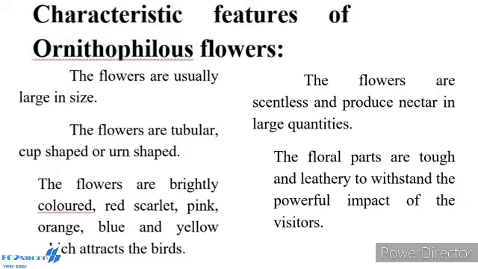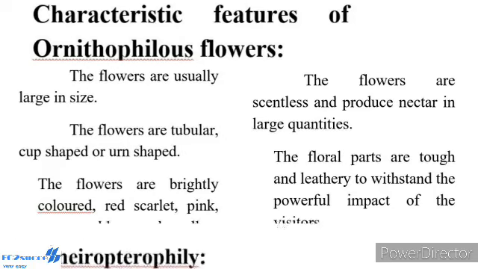The flowers are usually larger in size. The flowers are tubular, cup-shaped or bell-shaped. The flowers are brightly colored red, scarlet, pink, orange, blue, and yellow, which attracts the bird. The flowers are scentless and produce nectar in large quantities. Pollen and nectar form the floral rewards for the bird visiting the flower. The floral parts are tough and leathery to withstand the powerful impact of the visitors.